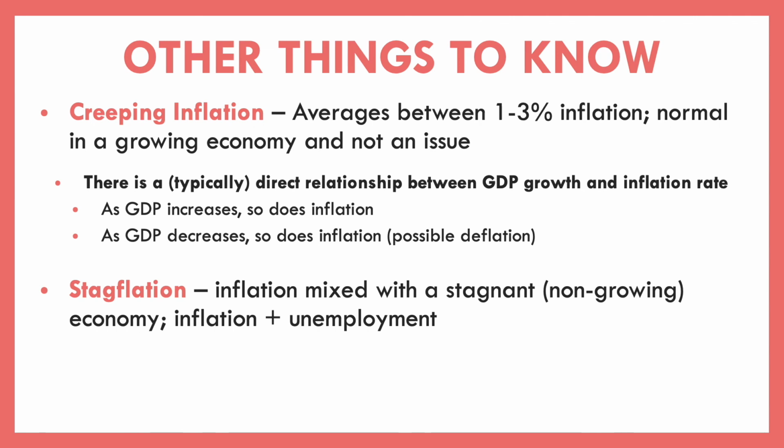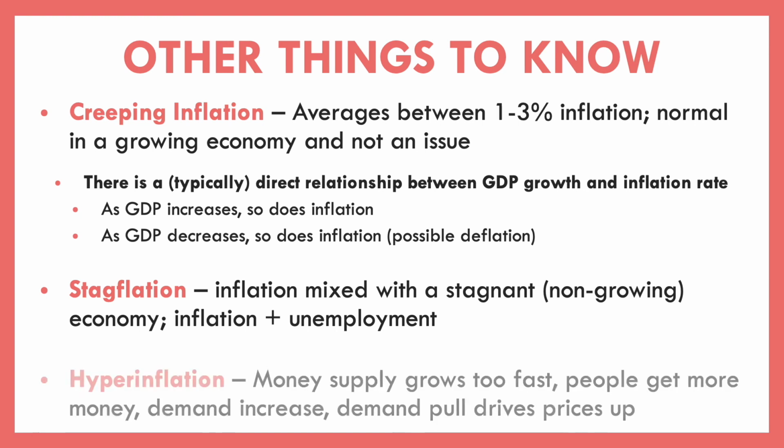This is something we actually saw back in the 1970s, where we saw inflation mixed with a stagnant or non-growing economy. We actually saw that was not the case in the years of the 1970s. We saw that inflation was going up at the same time that our economy was going down. And so that can sometimes happen. It doesn't happen all that often, but that's kind of a double whammy on our economy.